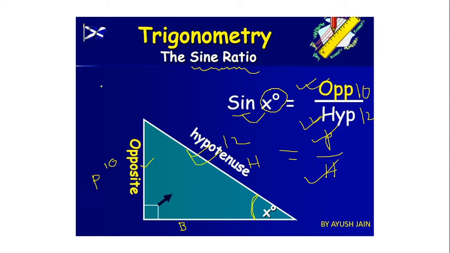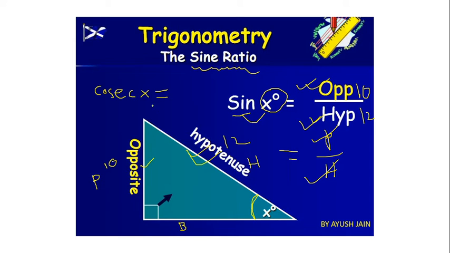So now the second ratio I'm going to tell you is cosec x. These are the names. These names are a little bit difficult for you right now, but after some days you will be habituated, I'm sure. So sine of x means what? Perpendicular by hypotenuse. So cosec of x, these are the names, cosec of x.